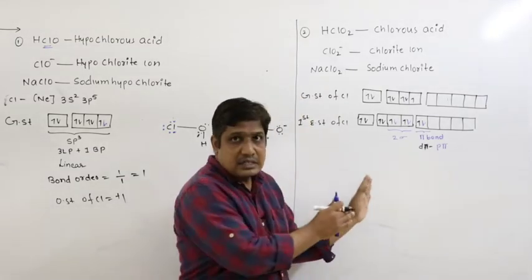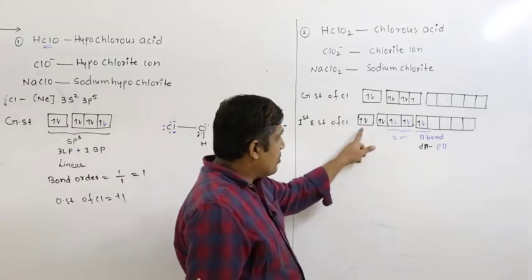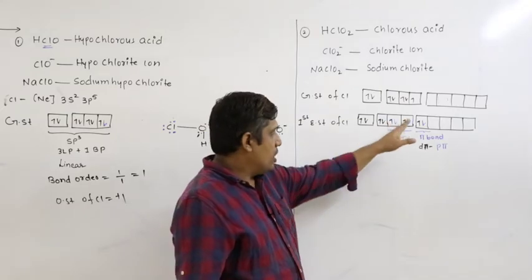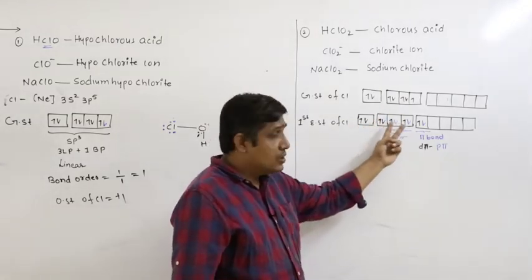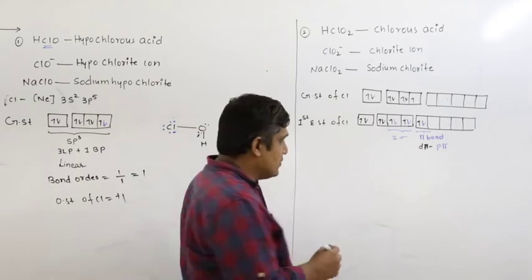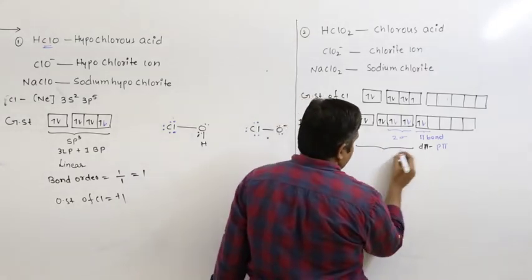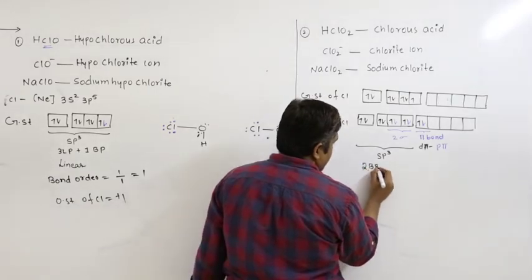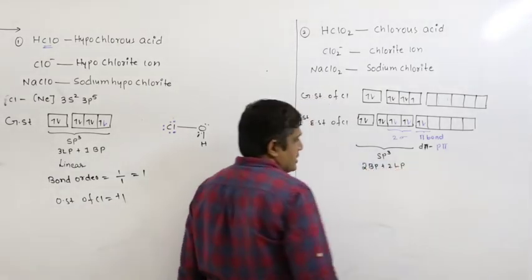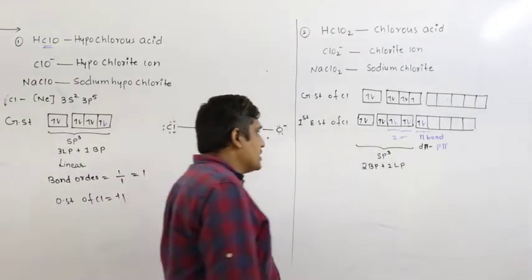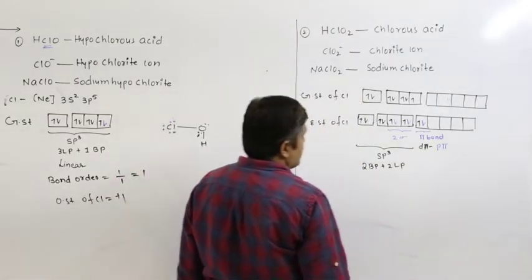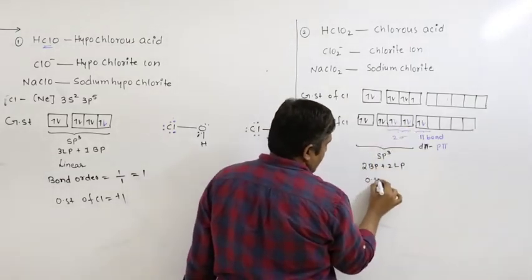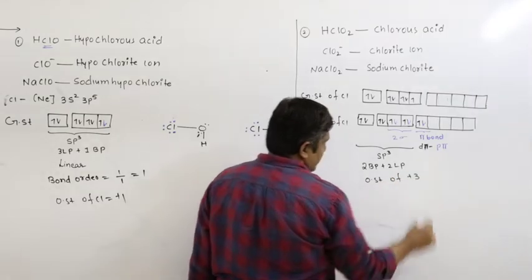So anyway, let us see the hybridization. Number of lone pairs, 2 lone pairs. Number of bond pairs, sigma bond pairs you have to count, 1, 2, right? 2 lone pairs, 2 bond pairs. So the hybridization will be sp3 hybridization, 2 bond pairs plus 2 lone pairs. So if you write the structure and the oxidation state, how many electrons of chlorine are involved? 1, 2, 3. So the oxidation state of chlorine is plus 3.